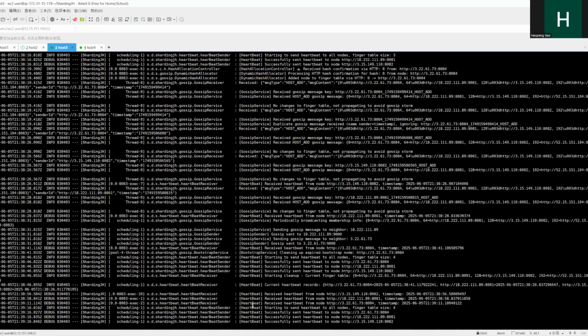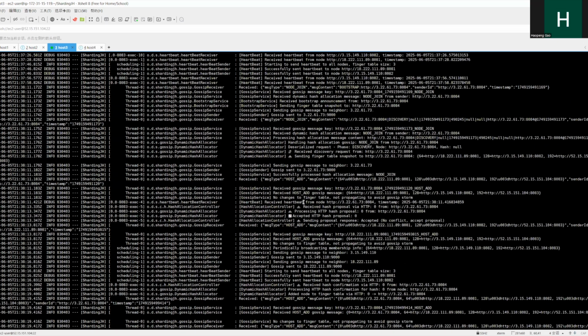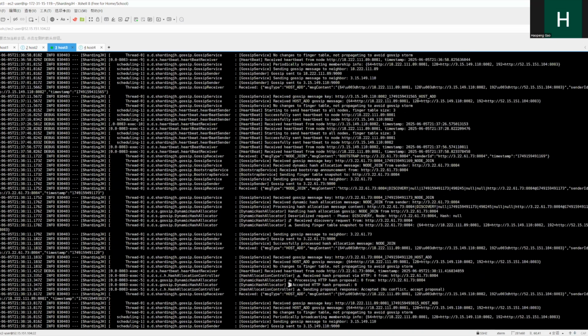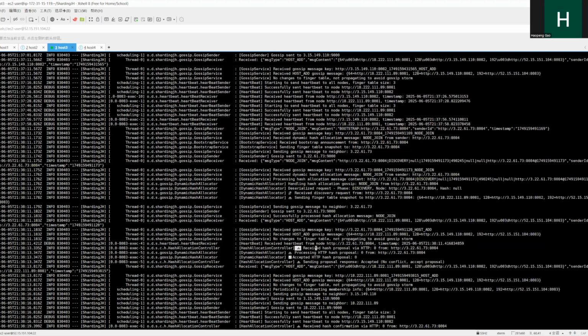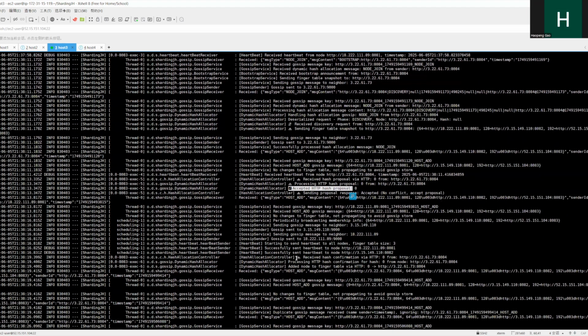You can see the finger table size has renewed. And looking at other hosts, we can see they approve the hash proposal, receive proposal, accept proposal, and receive confirmation.